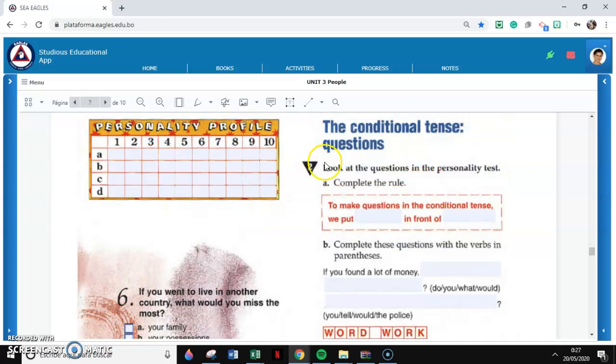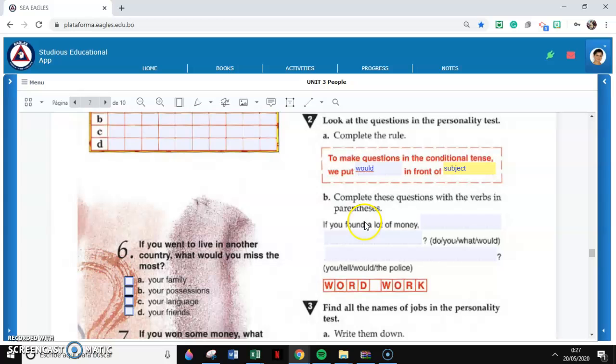So now we're going to complete the rule. To make questions in a conditional tense, we put would in front of the subject. All right?